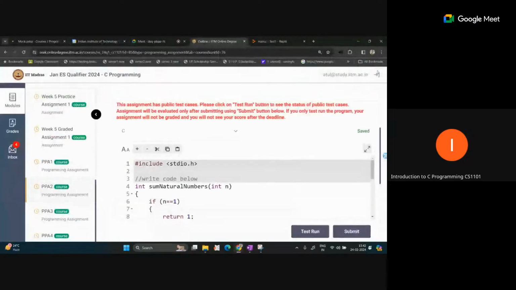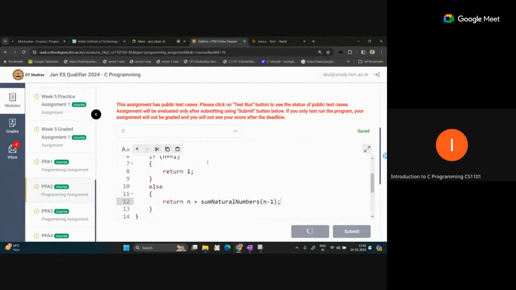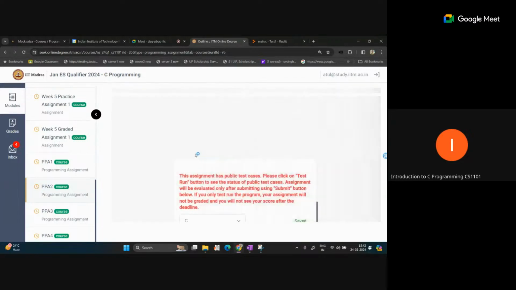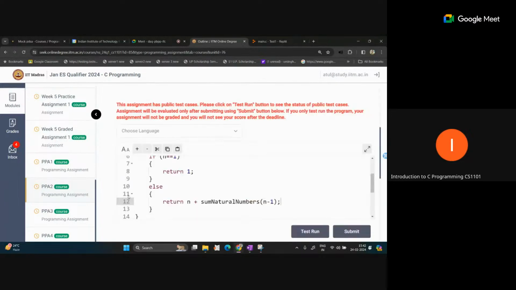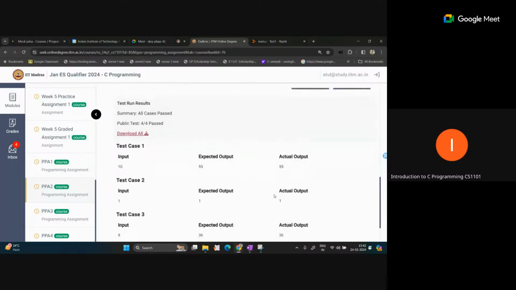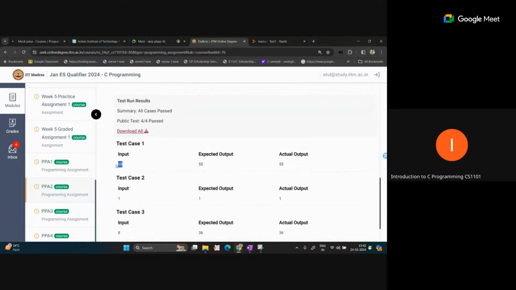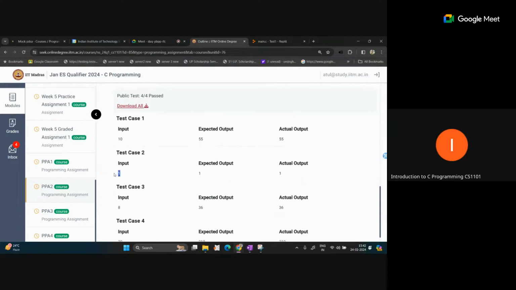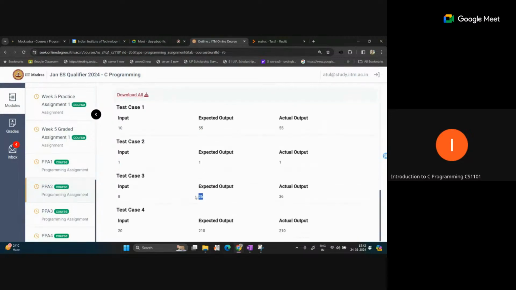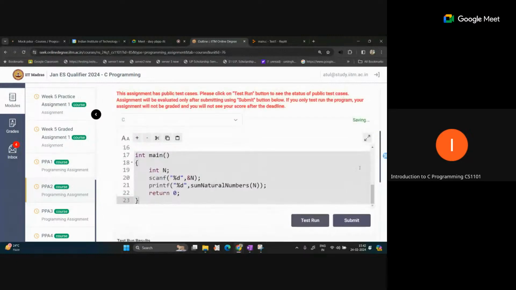So when you run this, you are getting the correct answer. What is the sum of 10? 1 to 10 is 55. The sum for 1 is 1, then 3, then 6, like this. So this is a very similar recursive code, and you can submit the code.